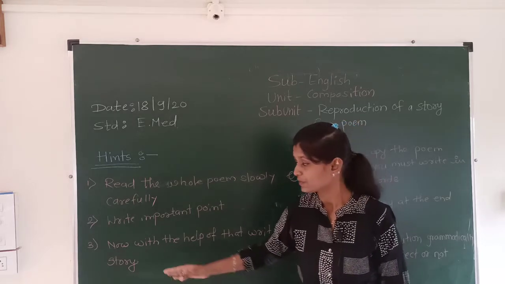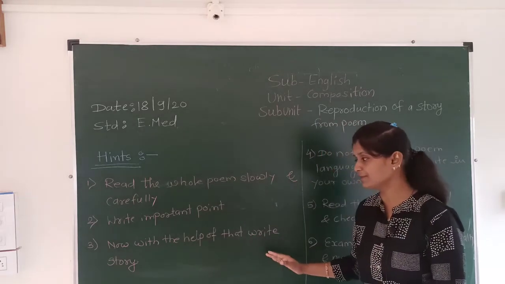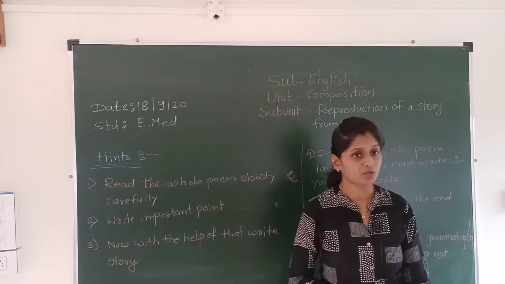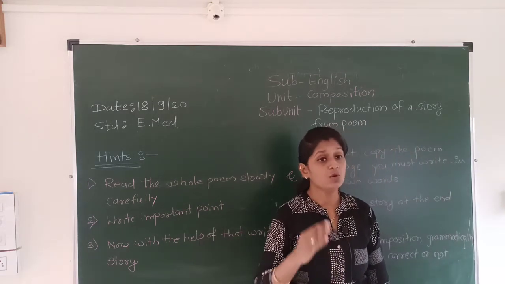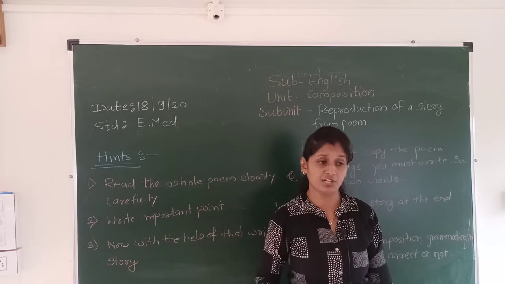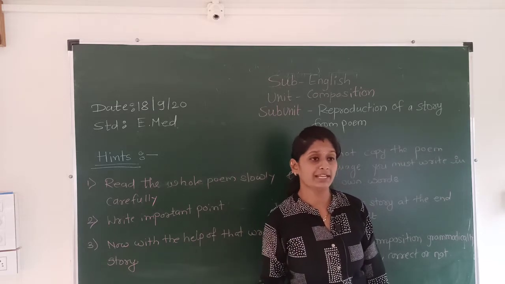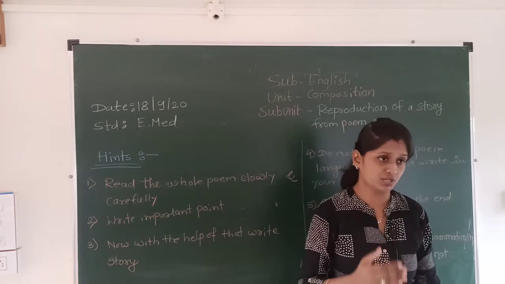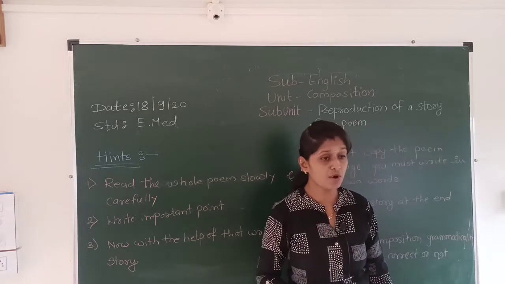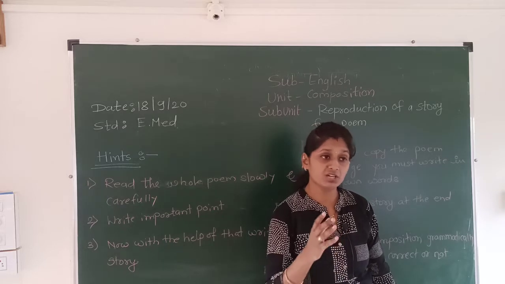Then next is, with the help of those points, write a story or a summary. With the help of the important points that you have roughly written, start making a story.